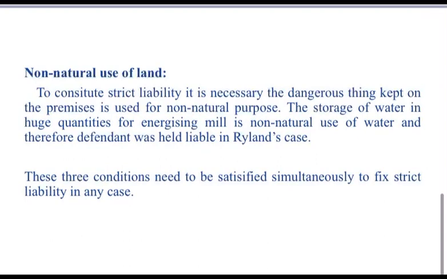So something which we keep in huge quantity, and which, if it escapes, will go and affect the said petitioner or some other people, is said to be non-natural use of land. So these three conditions need to be satisfied simultaneously to fix strict liability in any case. Without these three essential elements, you can't say it is strict liability.